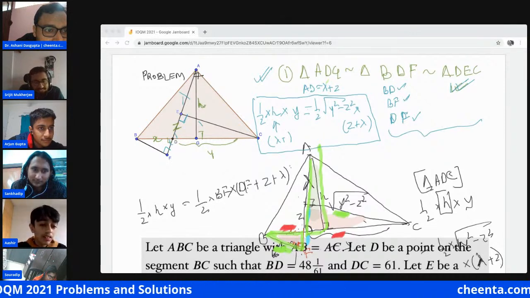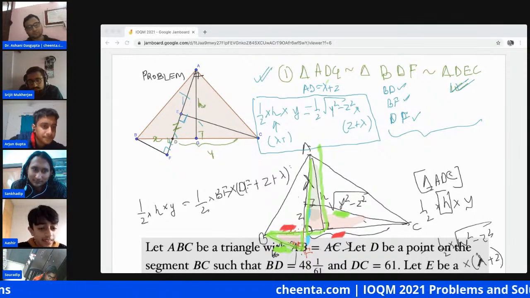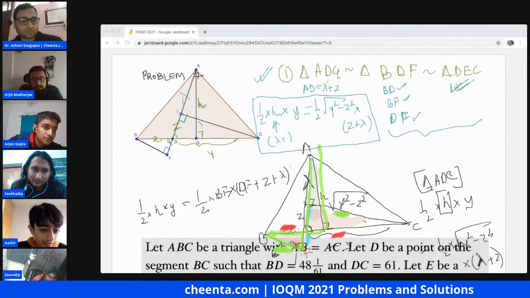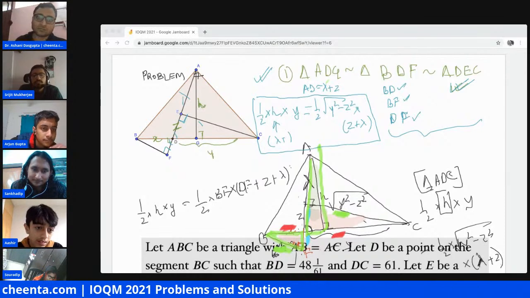Let's see. Actually BC is equal to 61. I think something will cut out. I think BD into DC will come somewhere.